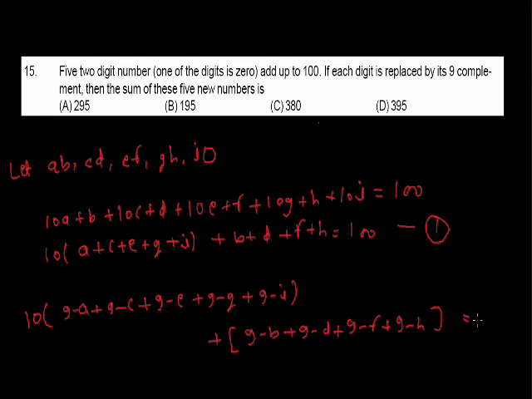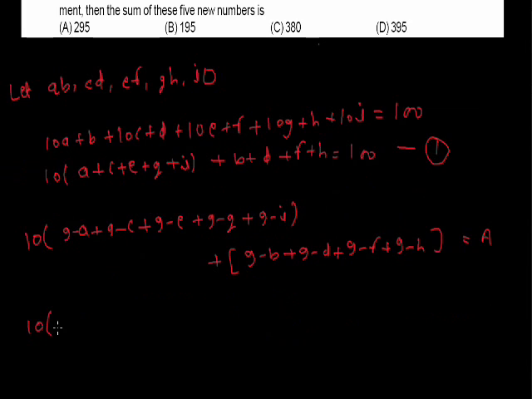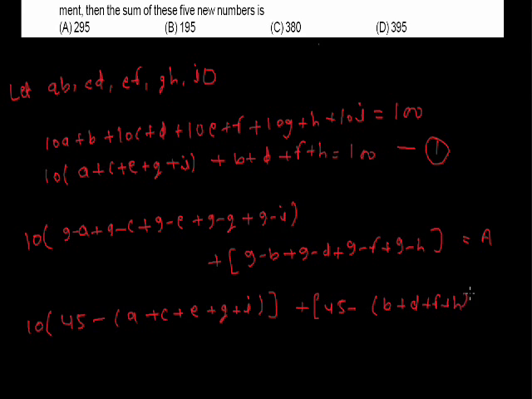Suppose this is equal to a. From here 10 into (45 minus (A plus C plus E plus G plus I)) plus 45 minus (B plus D plus F plus H). This is equal to a.